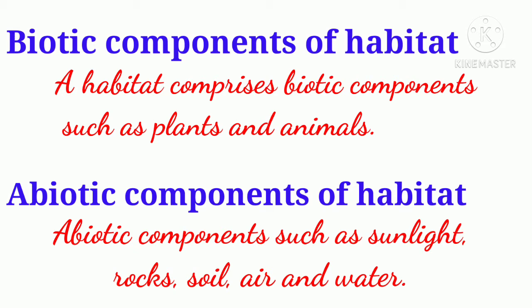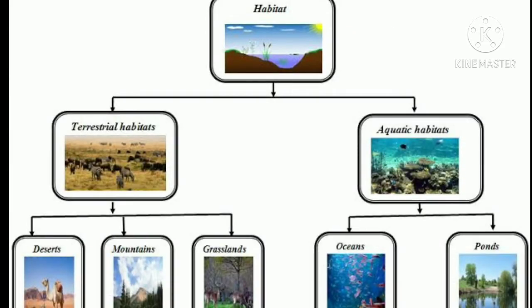There are different types of habitats. Let us discuss the adaptation of plants and animals living in different habitats. Habitats are classified into terrestrial habitat and aquatic habitat. The word terrestrial means land, so land habitat. Another one is aquatic. Aquatic means water.